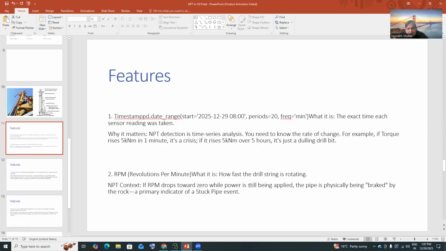Okay. Second thing is RPM, revolution per minute. So how fast the drill string is rotating. In the NPT context, if RPM drops towards zero while power is still being supplied, the pipe is physically being braked by the rock, a primary indicator of a stuck pipe event. So let's say it is going downwards. RPM data is coming continuously from the sensors, right? And if it is going downwards, we can immediately stop that, because there might be a stuck pipe event about to happen. So this will give you the data, so you can easily see what the RPM, revolution per minute, is there.